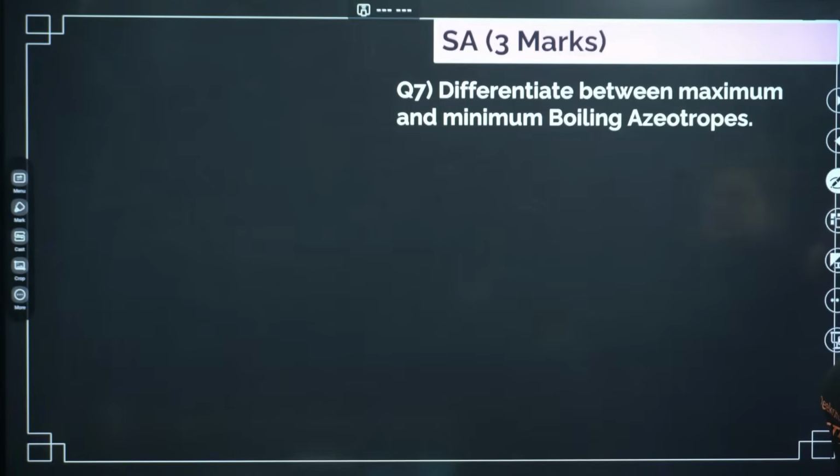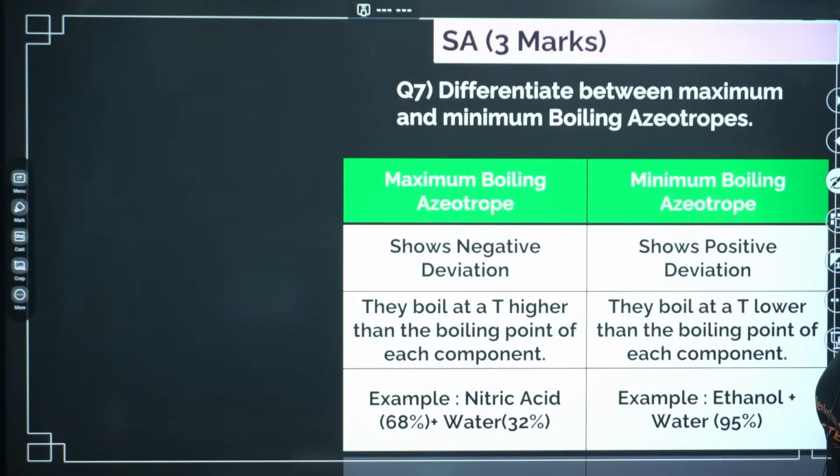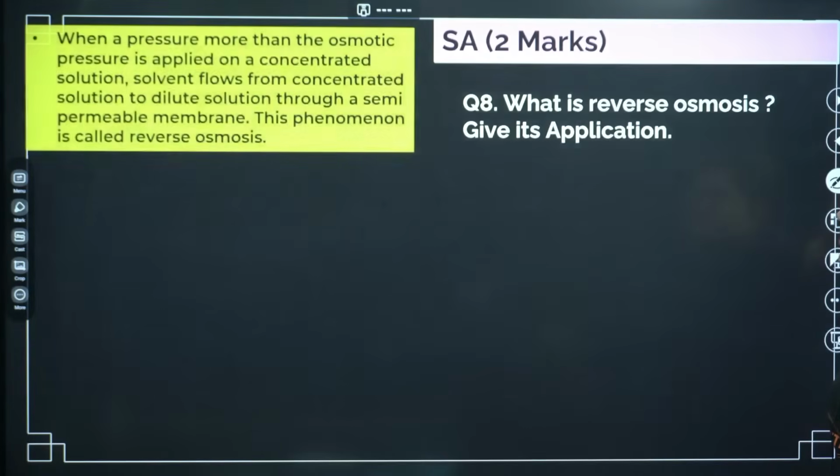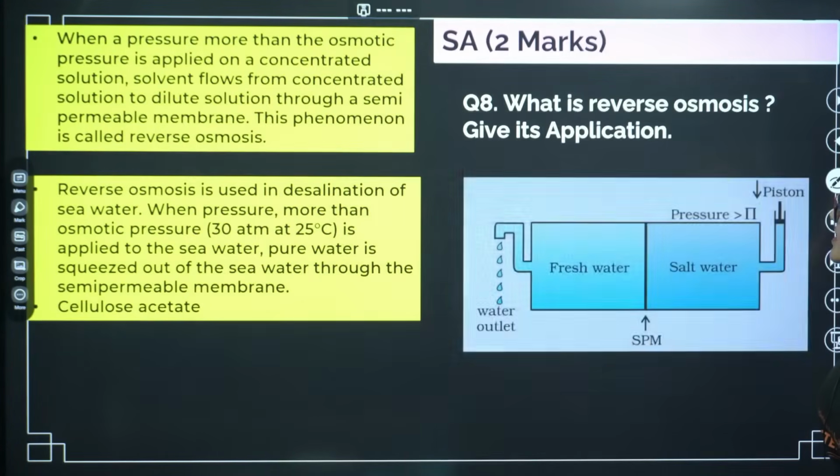So this is basically difference between maximum and minimum boiling azeotrope. That is also something I have discussed. One shows positive and another shows negative deviation. Example is one of the most mandatory part for this case. Okay. Next, what is the reverse osmosis? One of its application. This particular case you can get diagram based question as well, as it is given in the model paper. Okay, so the normal definition, I guess you can do it now.